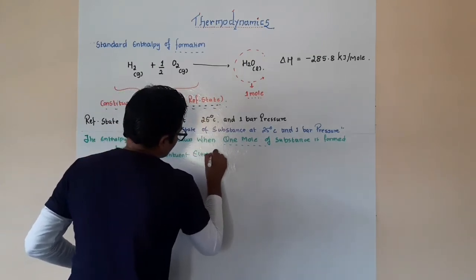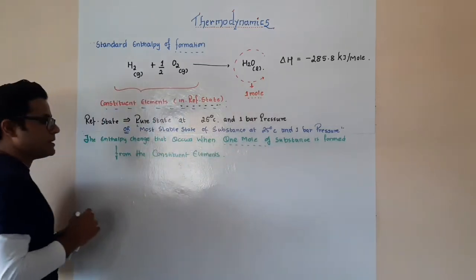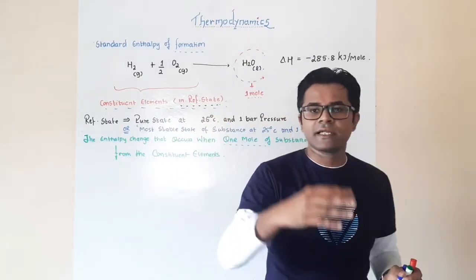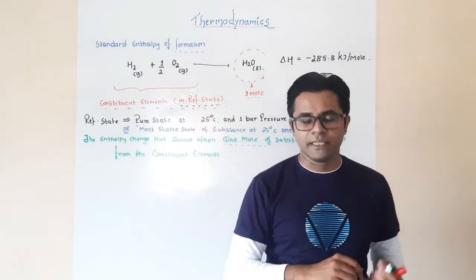Okay, from the constituent elements, but these constituent elements are taken in their most stable state, or what we can call a reference state.